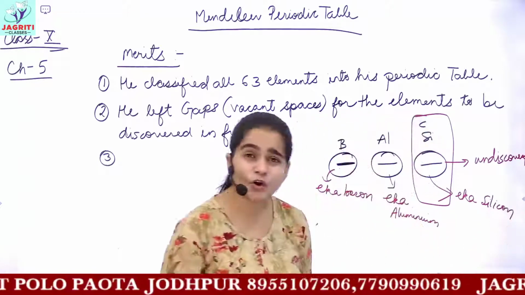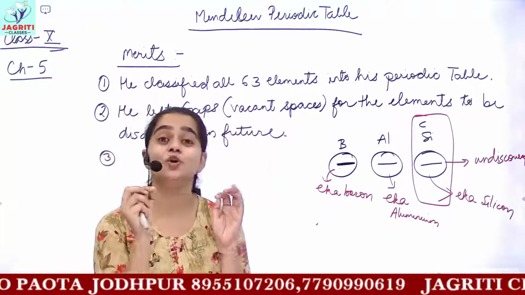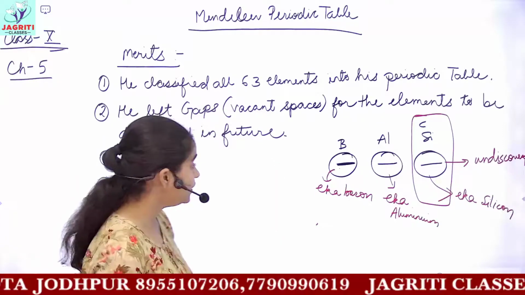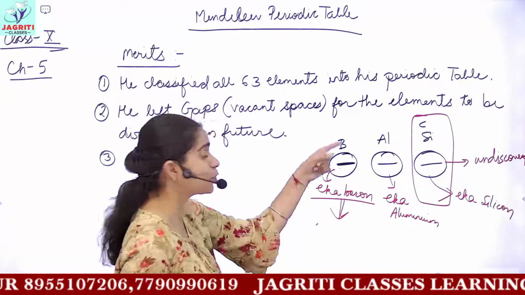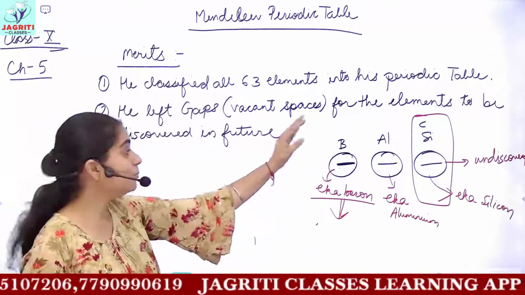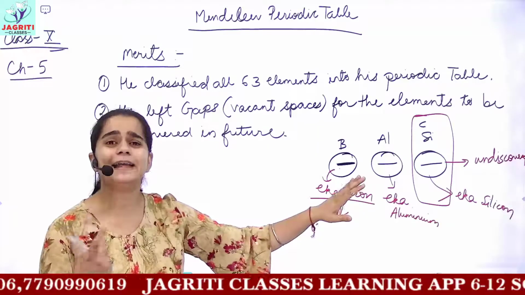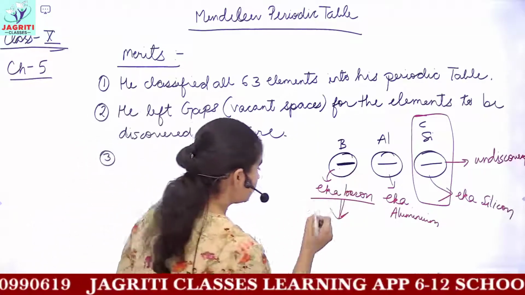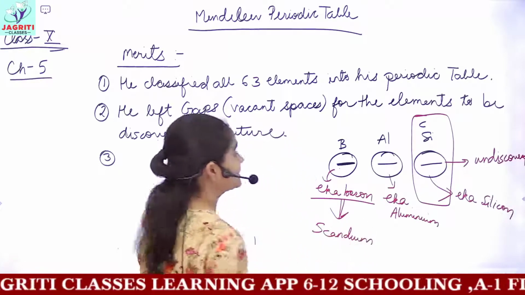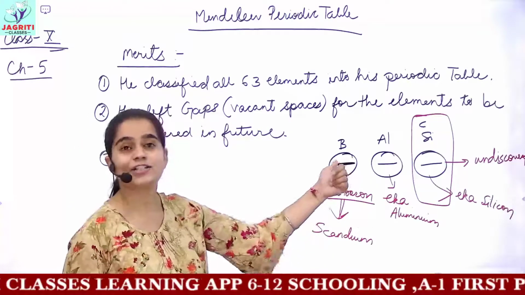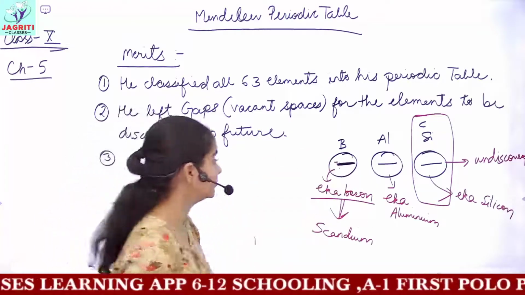Later, when these new elements were actually discovered, we came to know that there was one element which had similar properties to boron and an atomic mass greater than boron. This was scandium. So scandium was placed just after the boron element.